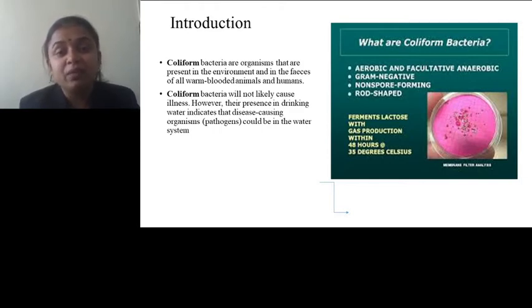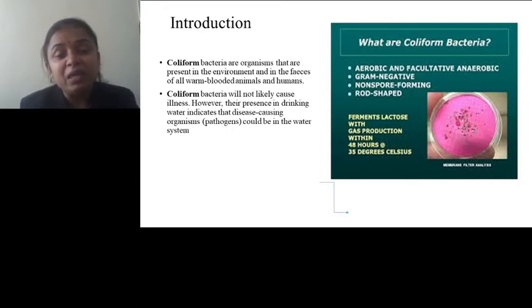Coliform bacteria will not likely cause illness, which is the main advantage of using them as an indicator organism. However, their presence in drinking water indicates that disease-causing organisms could be in the water system.